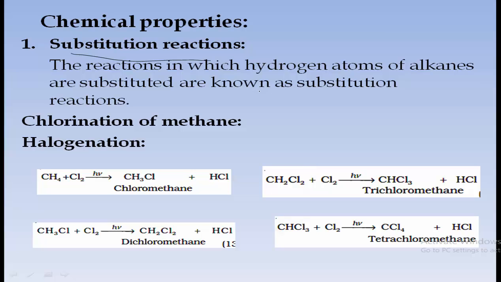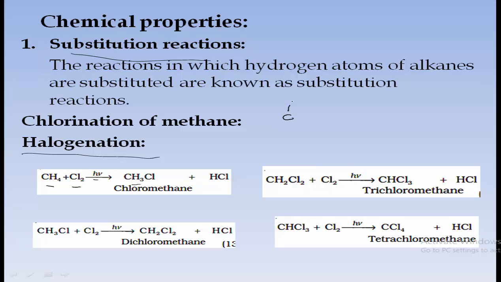Here I have taken one example, that is chlorination of methane. Chlorination of methane is an example of halogenation. Halogenation means that in place of a hydrogen atom, we substitute a halogen atom. Halogens may be chlorine, bromine, iodine, fluorine. So first see this. In the case of CH4, I have reacted chlorine gas in the presence of light, and it will form CH3Cl. So what happens actually here?